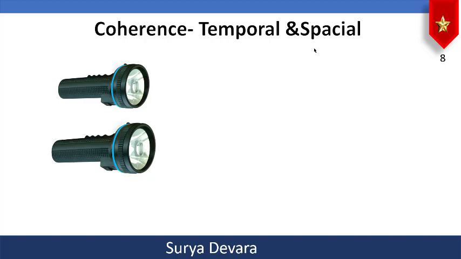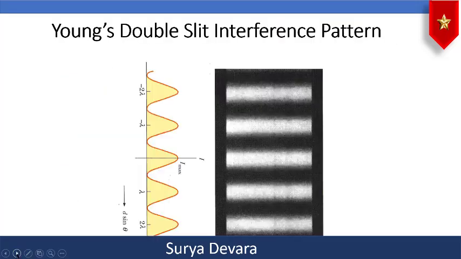But once when these two are monochromatic coherent sources, then interference phenomenon will take place and you will observe completely a different pattern on the screen. That is alternate bright and dark bands.